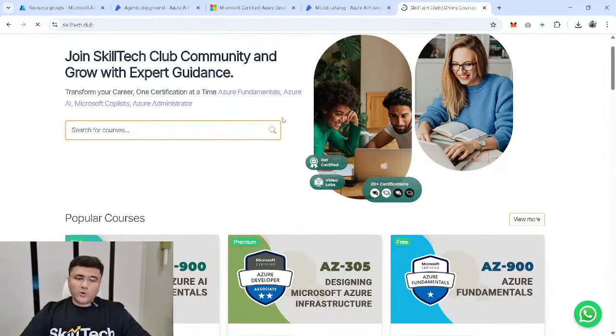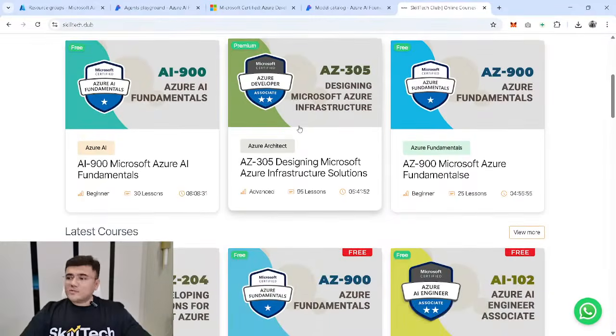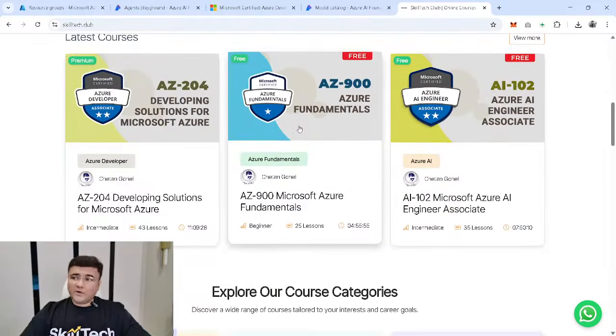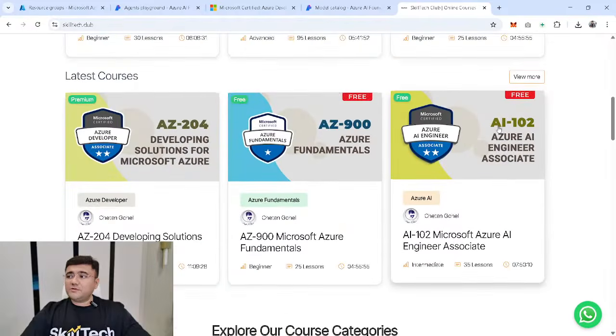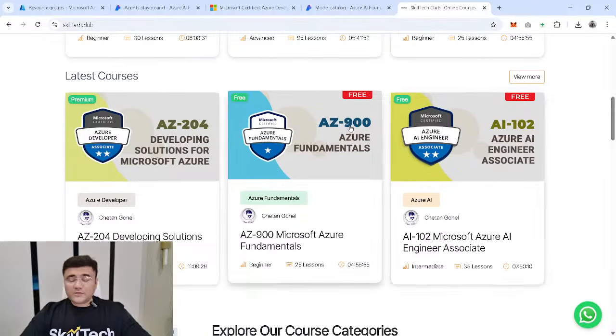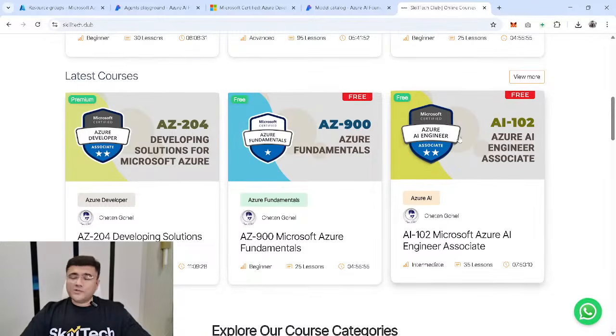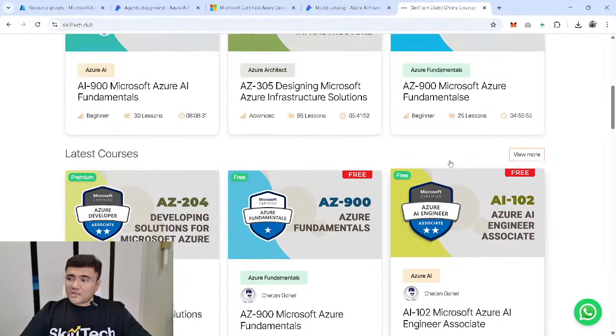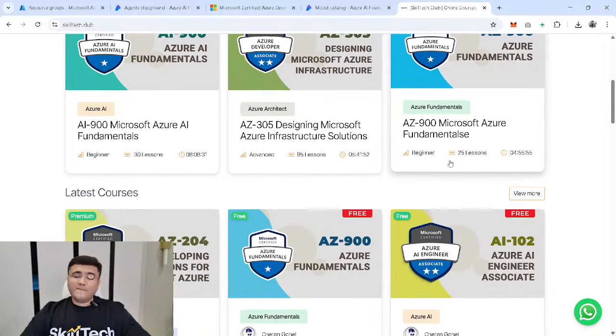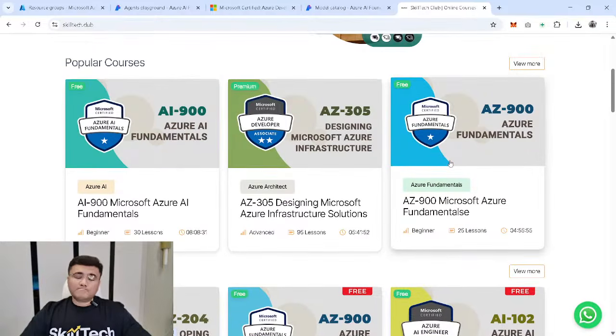A couple of these courses I have kept free for a limited period of time. I have kept AI-102 also free. I strongly recommend, if you are interested in AI, you should enroll in the AI-900 and AI-102 courses. These are official courses, and whatever topics and labs are covered inside them are all based on the latest content of the Azure certification.